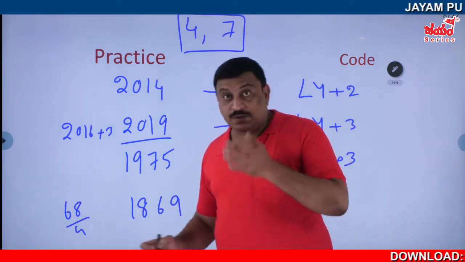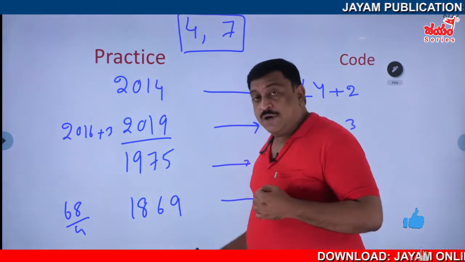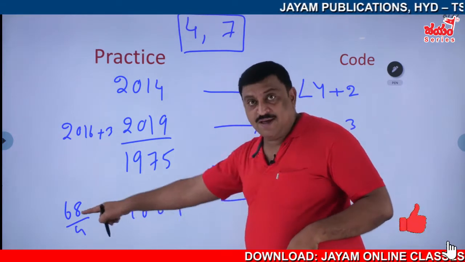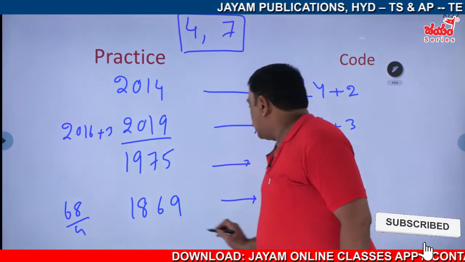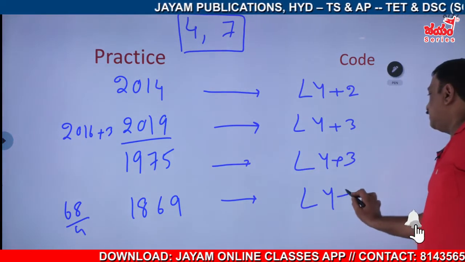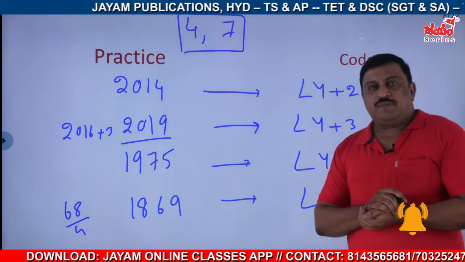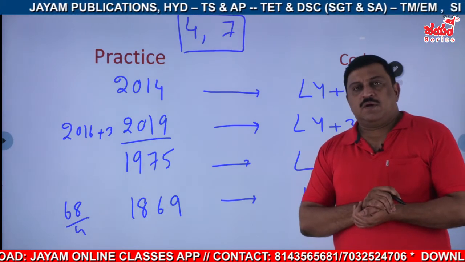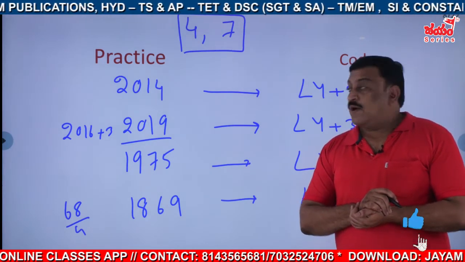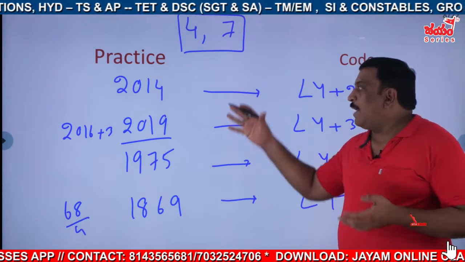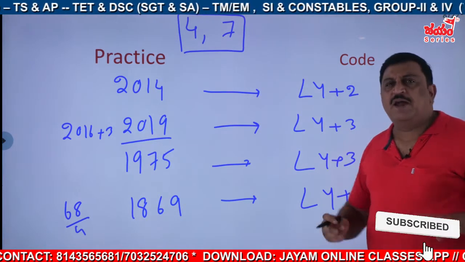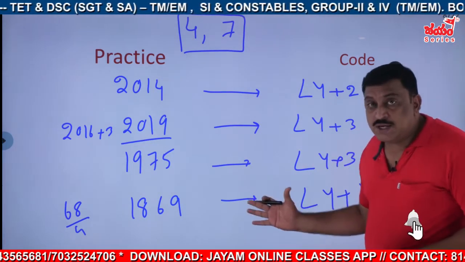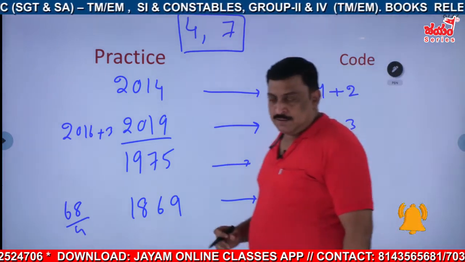So 4 ones, 4 sevens, it goes 68. Right? So definitely this is 1 year after a leap year. Clear? So this is leap year +1. This much. Once you learn how to name a year, then it will be easy for you to judge the same calendar. Right?